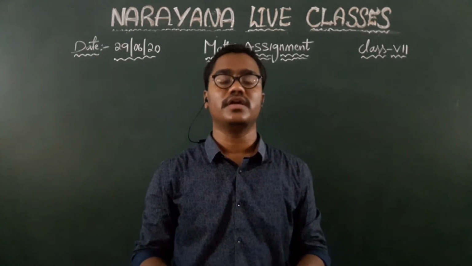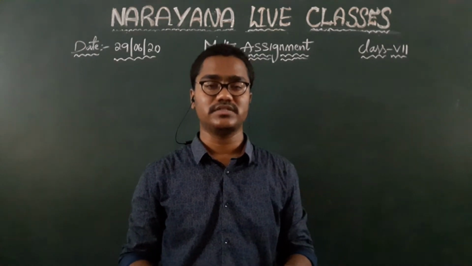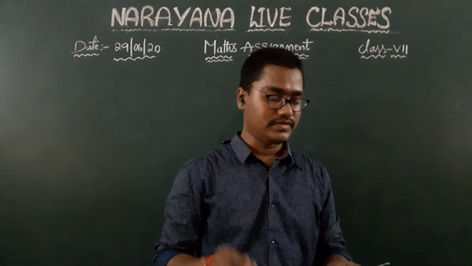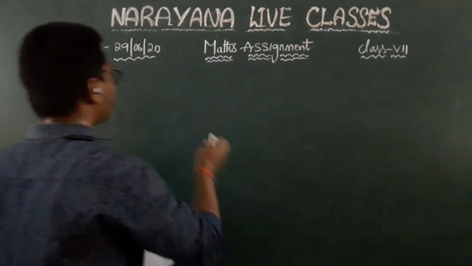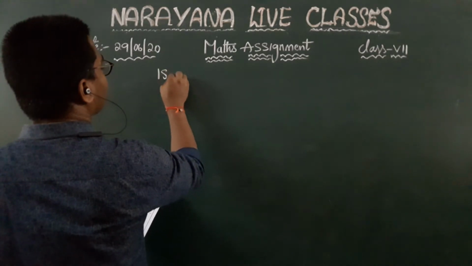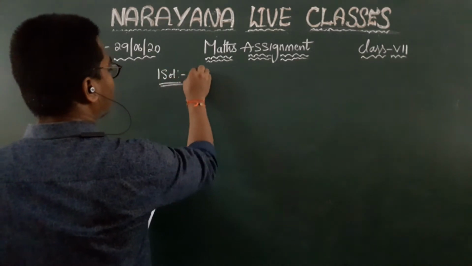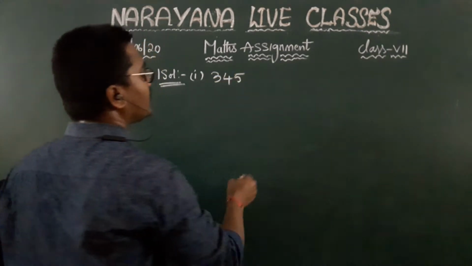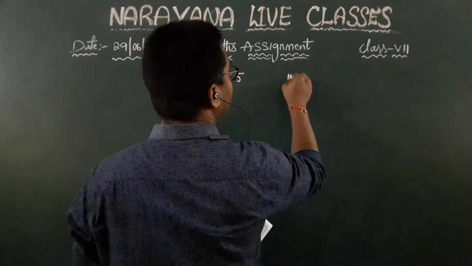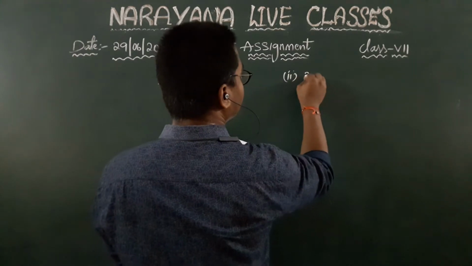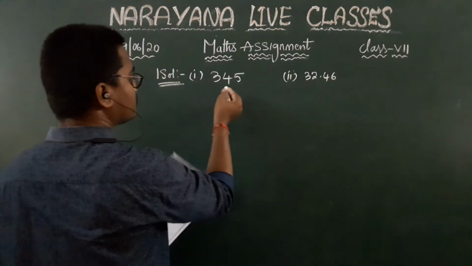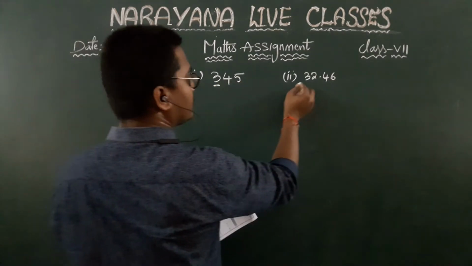So today I would like to discuss some assignment questions in mathematics, of class 7th class. So the first question of the session: write the place values of... They have given some numbers, children. That is 345, and the second one is 32.46. They are asking us to write down the place values of 3 over here.